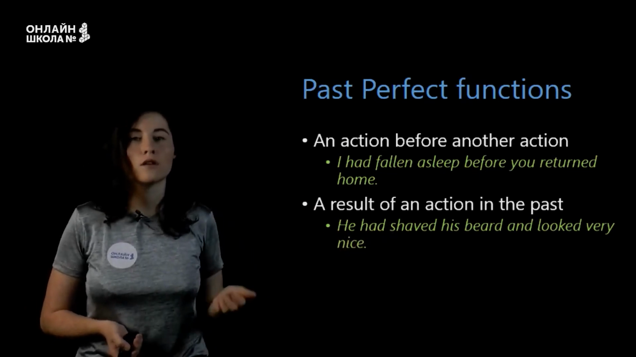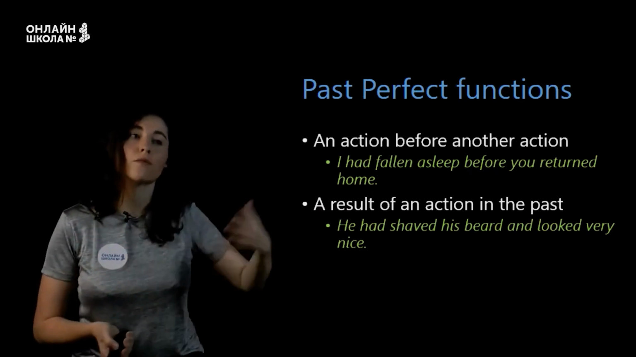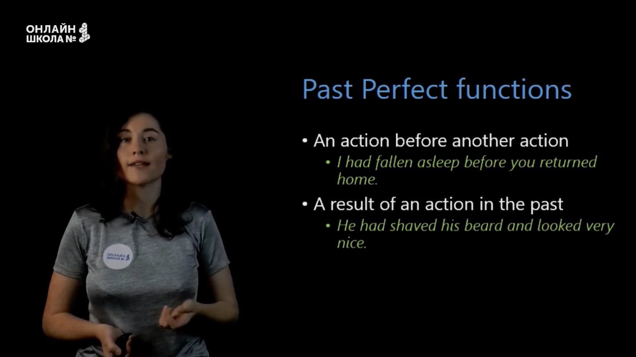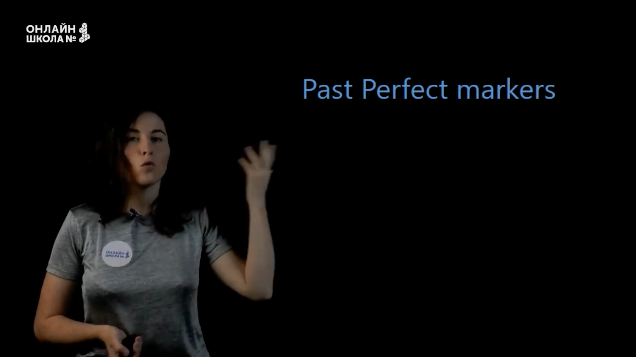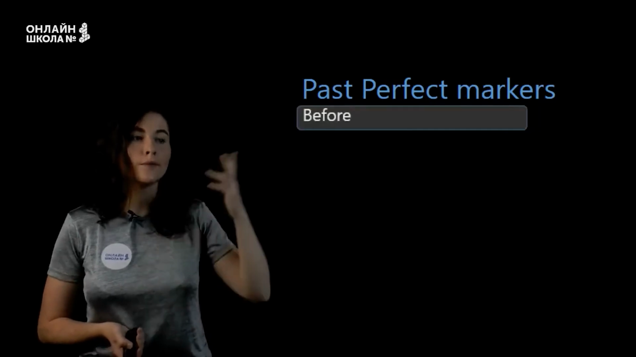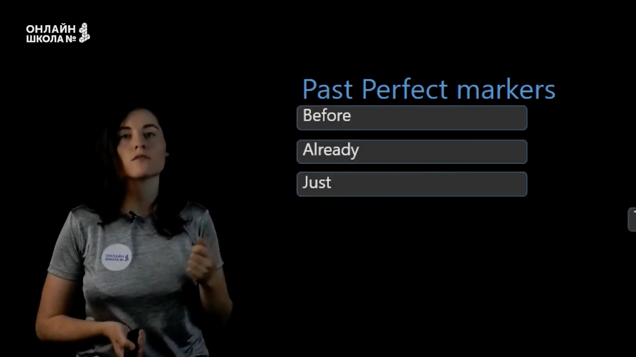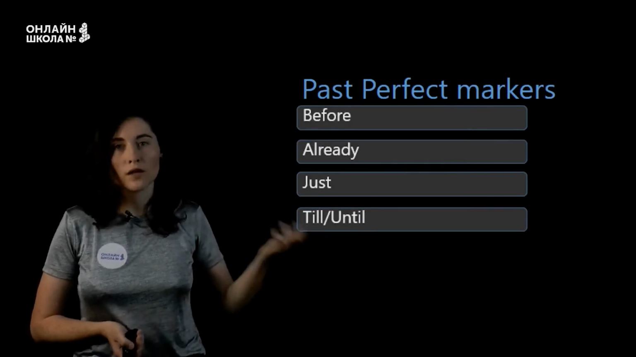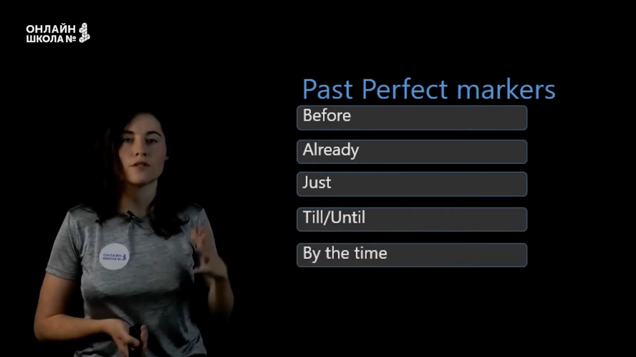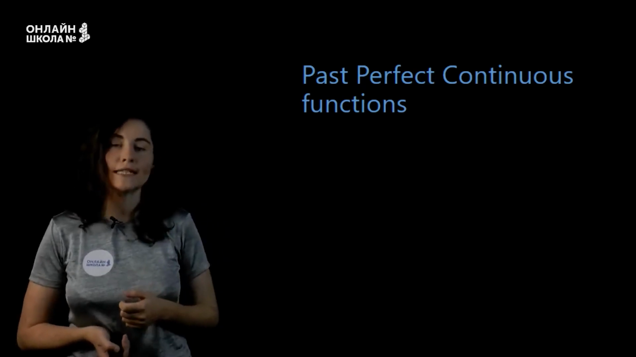So he had shaved the beard before, and the result is that he looked very nice. Now, the words that show us that we should use this tense are before, already, just, till or until, and by the time. Next tense is past perfect continuous.